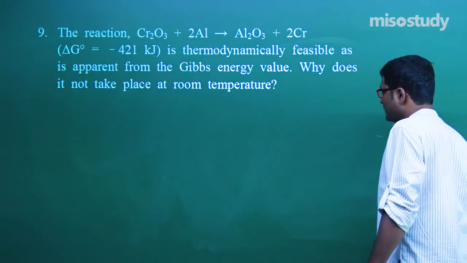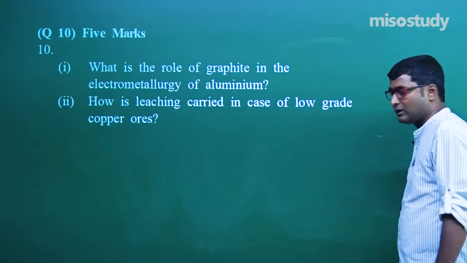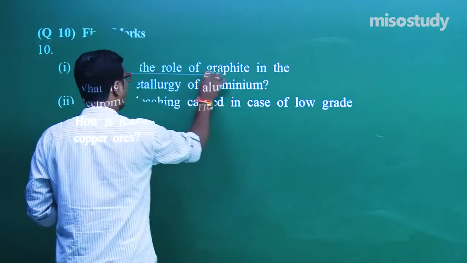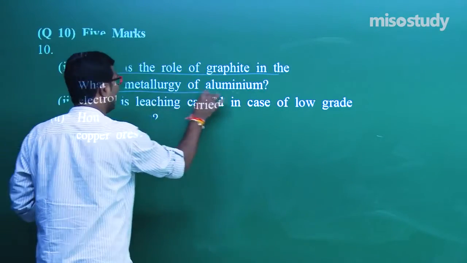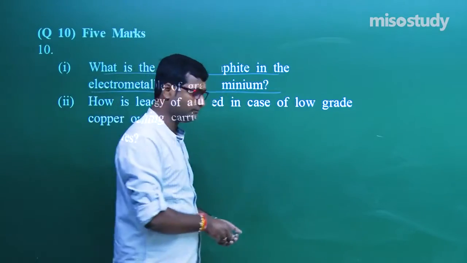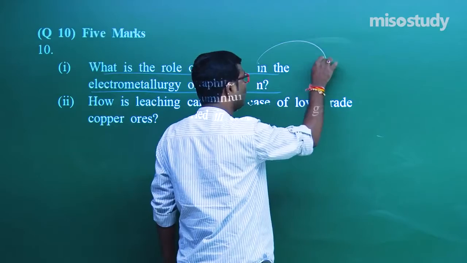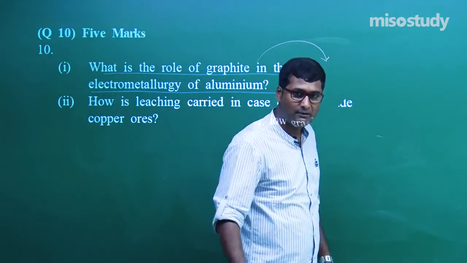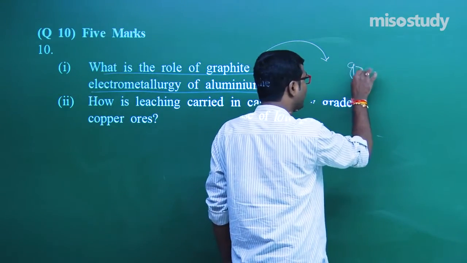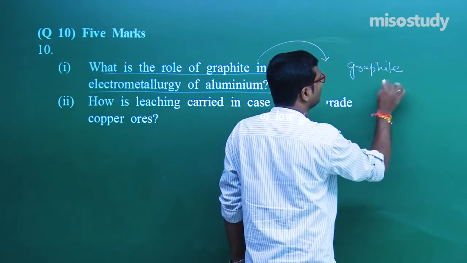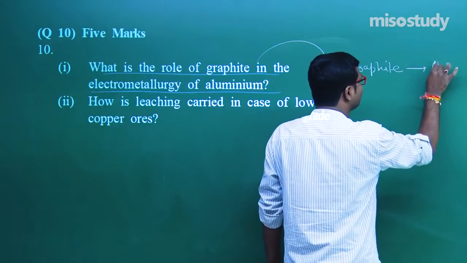What is the next question here, my friend? Look at question number 10. What is given here? What is the role of graphite in the electrometallurgy of aluminium? As we know, in electrometallurgy of aluminium, graphite is taken as anode.